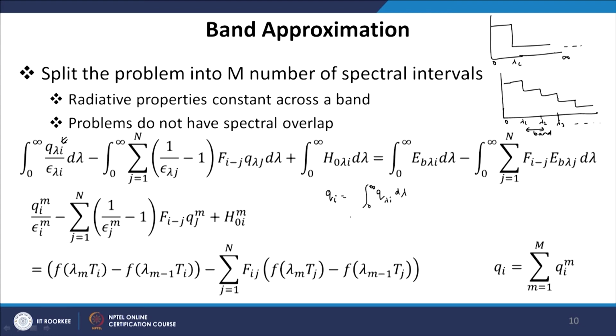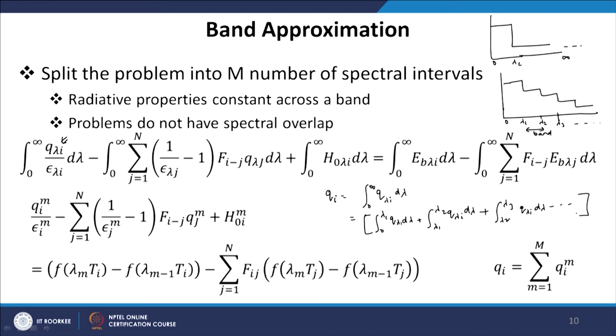We have divided this integral into a number of integrations: 0 to lambda 1 q lambda I d lambda, plus lambda 1 to lambda 2 q lambda I d lambda, plus lambda 2 to lambda 3 q lambda I d lambda, and so on.